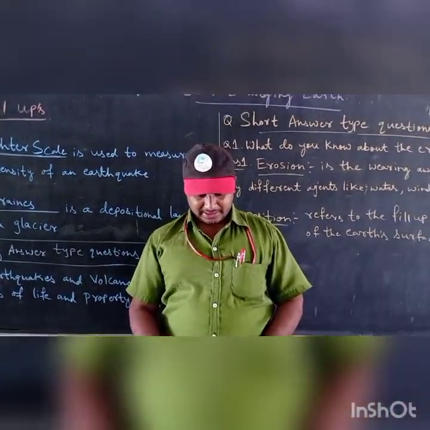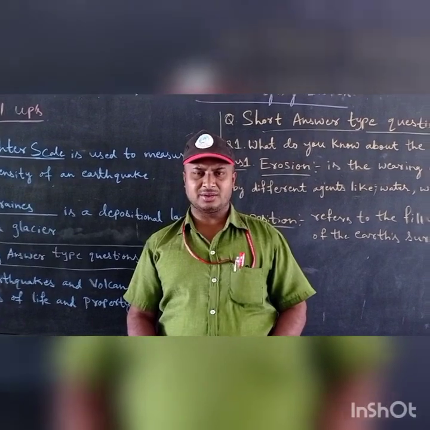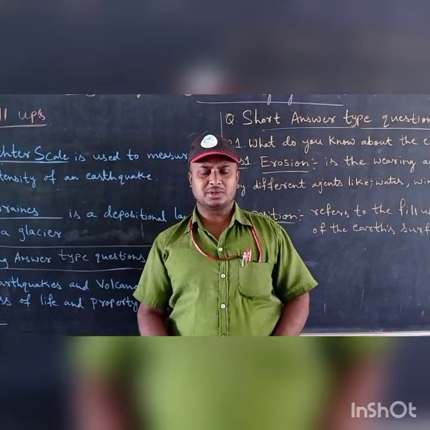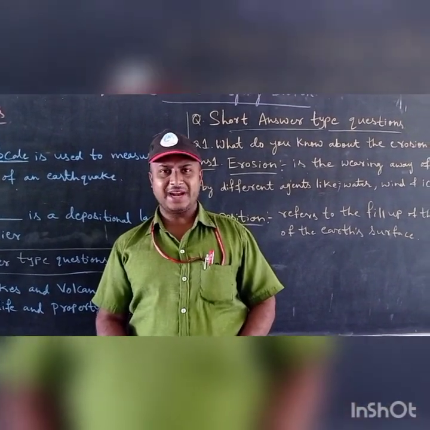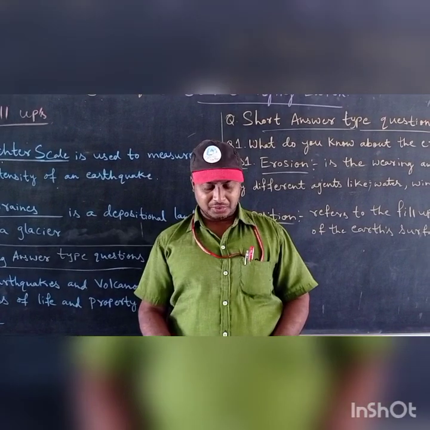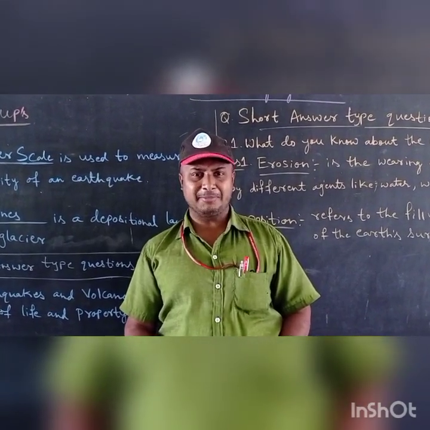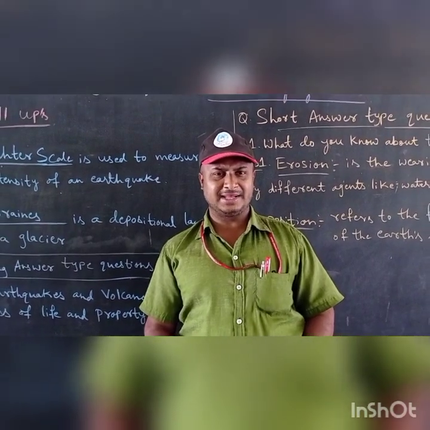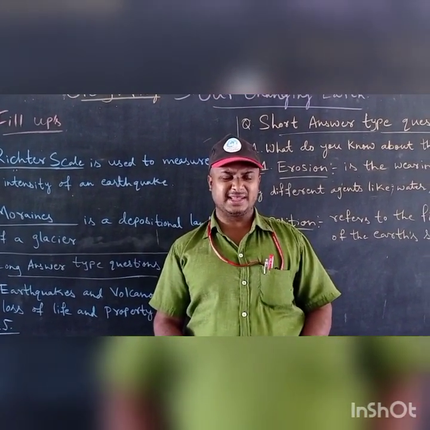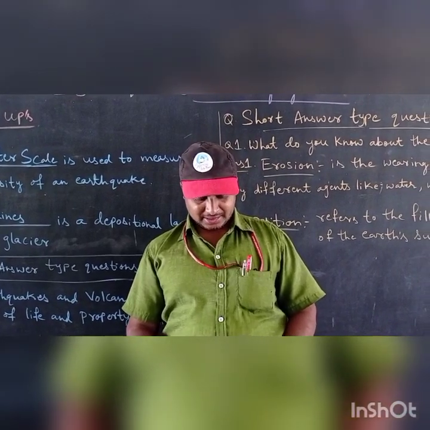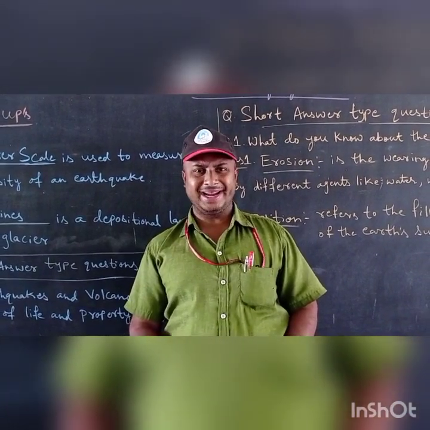When these earthquakes and volcanoes erupt, they cause huge loss of life and property. Next point, they not only affect human beings, they also affect animals and birds. Then you add, they also affect the quality of soil and land.